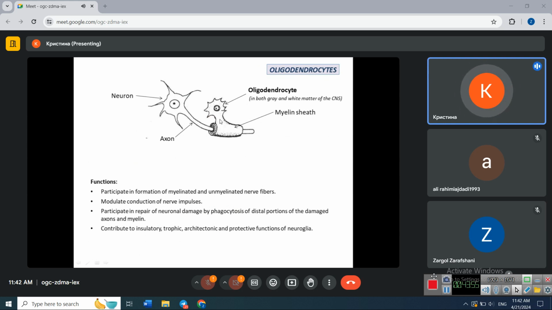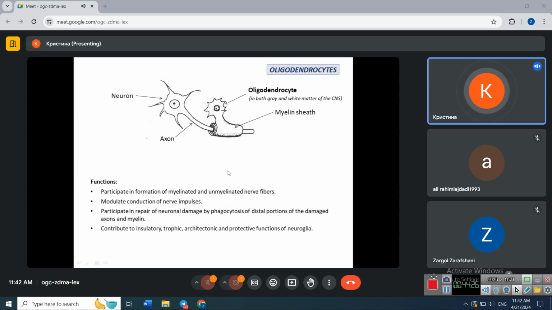Their processes wrap around the axons of neurons and form the covering, which is called myelin sheath. This myelin sheath acts as the insulator, which allows the faster transduction of nerve impulse along the axon of the neuron. So oligodendrocytes modulate conduction of nerve impulses along the axons.